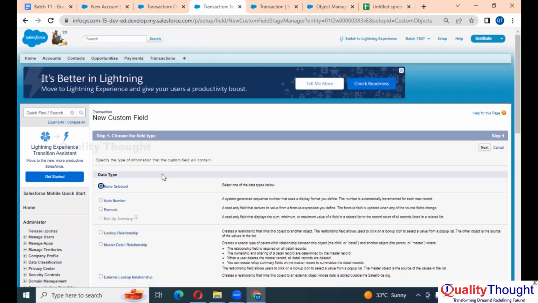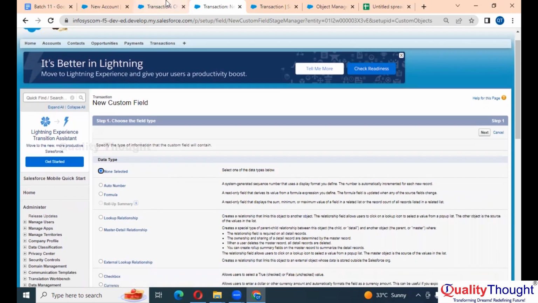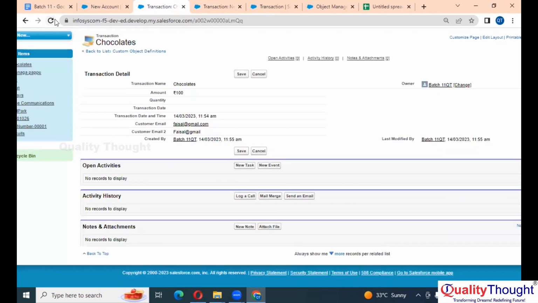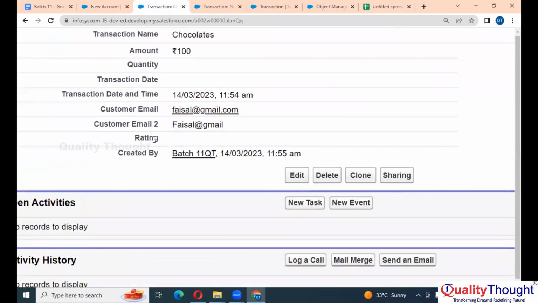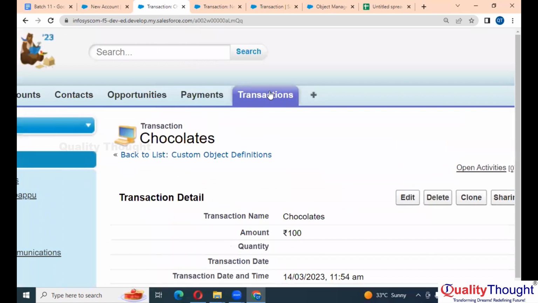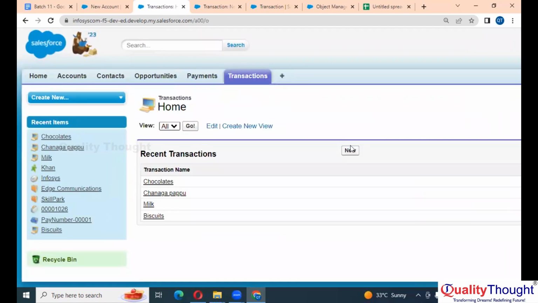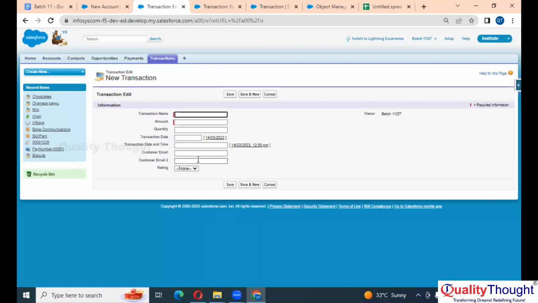Now if you go to transaction and refresh the page, we'll also get something called rating here. Let me show you by clicking on new. Here, I have something called rating. I need to select one value. Let's say there is another rating, and this time we have good, bad, and excellent.